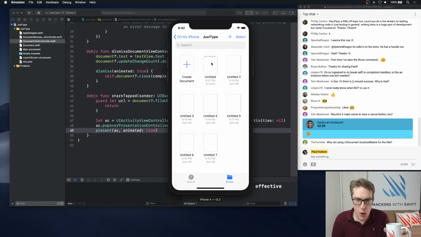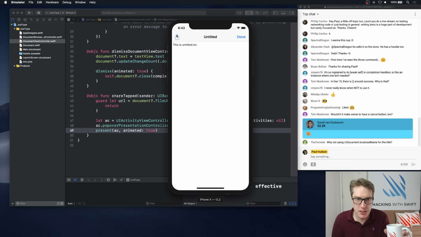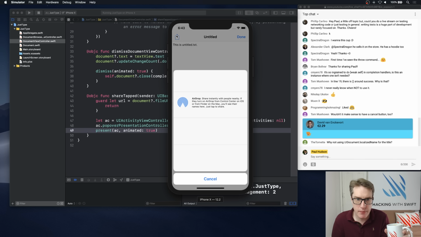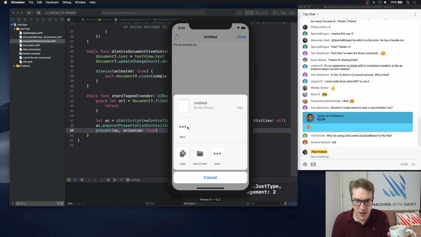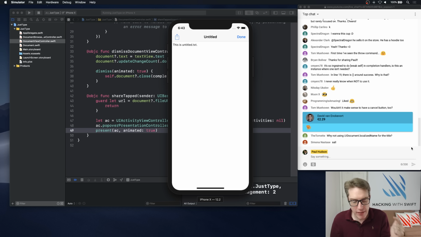So here I am. I'll open Untitled. I'll press Share. Boom. So you're now seeing you can add tags to the document as you go, as well as, down here, Facebook or Pinterest, whatever items you have on your phone. Obviously, there's nothing on my simulator here, but on a real device, you'll see Twitter and Facebook and whatever in there, plus the enhanced iCloud stuff at the top, which is cool. So we have the title, we have sharing.